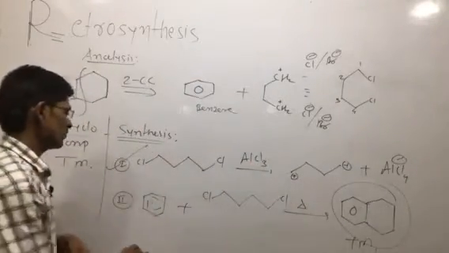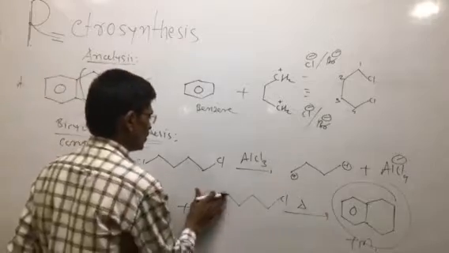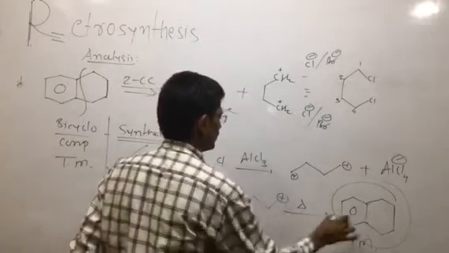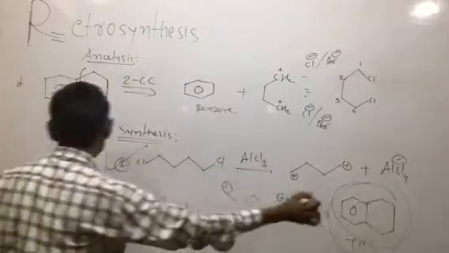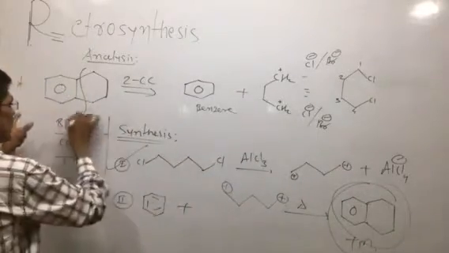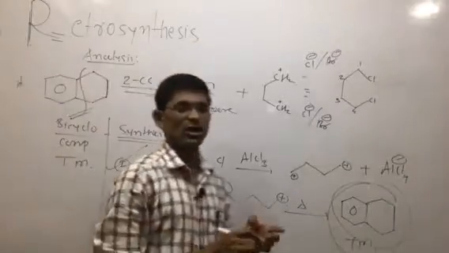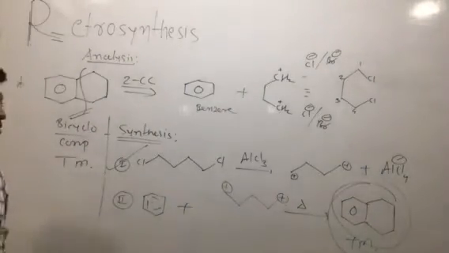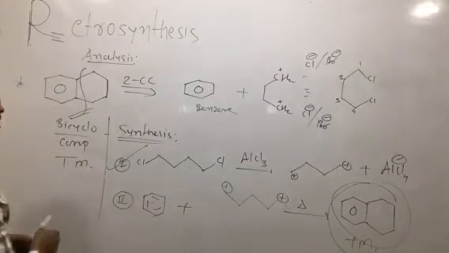In the second step, benzene reacts with the carbocation species, giving the final product, the target molecule, the bicyclic compound. This is called the Friedel-Crafts alkylation reaction.